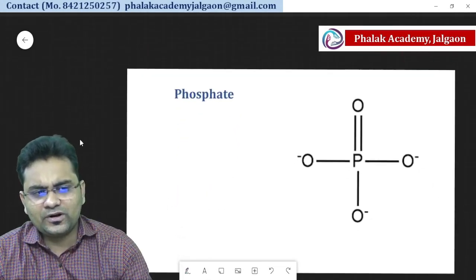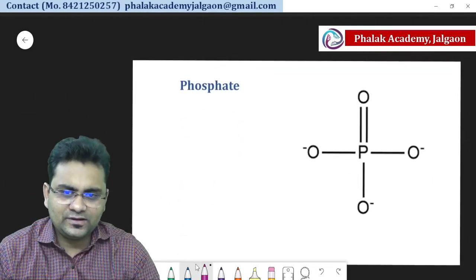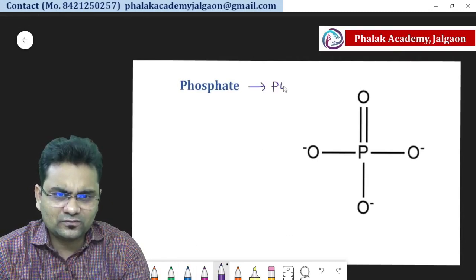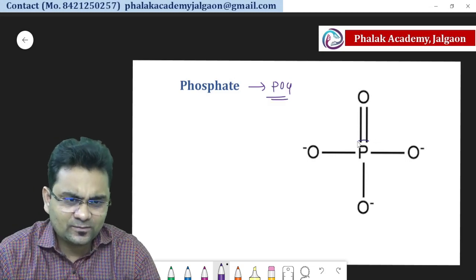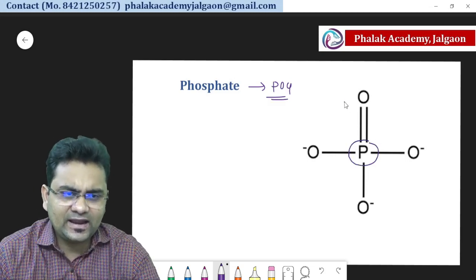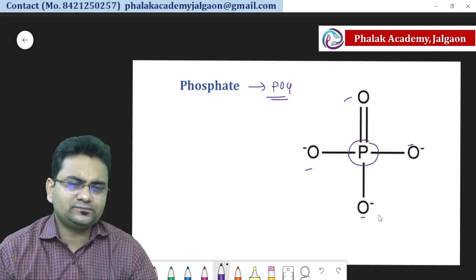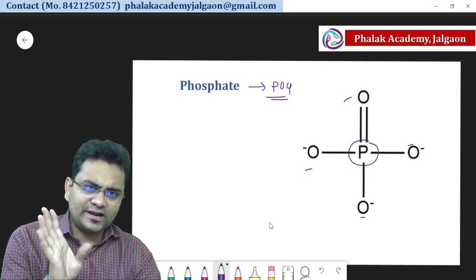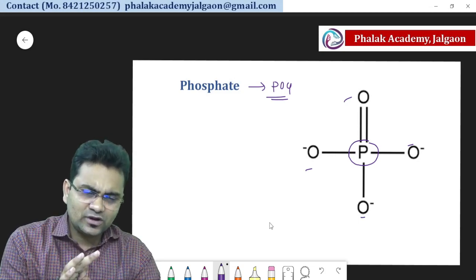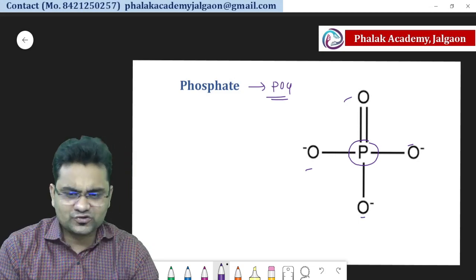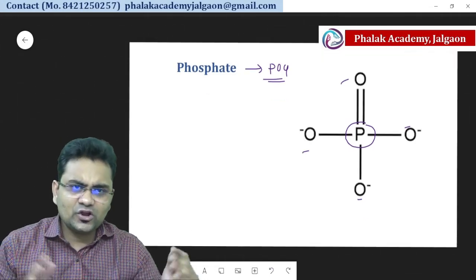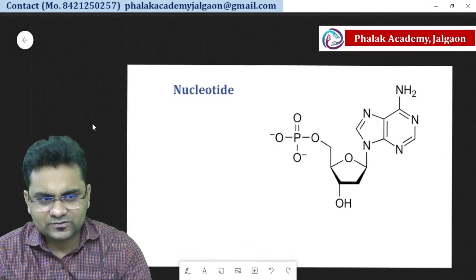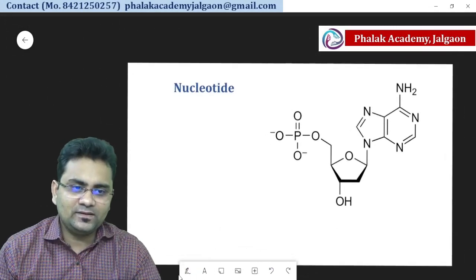Then the third component of the nucleotide is the phosphate group, and phosphate group means PO4. So you can see here phosphorus at the center and 4 oxygen. So a nucleotide consists of 3 components: nitrogenous base, then sugar, pentose sugar, and phosphate group. So when they join together, how will the nucleotide look? So this is the nucleotide.